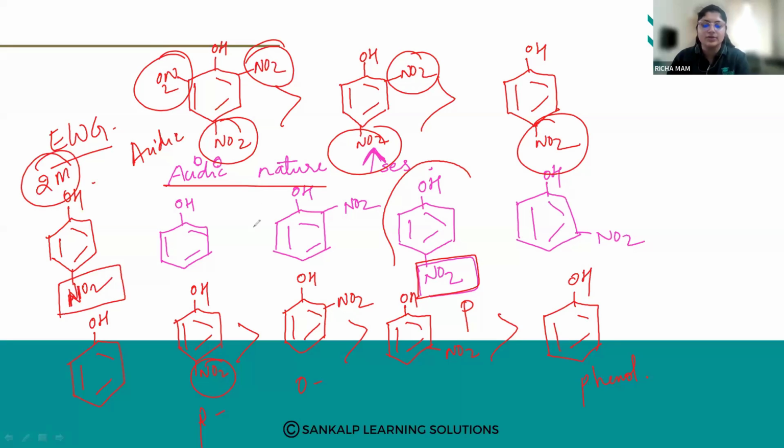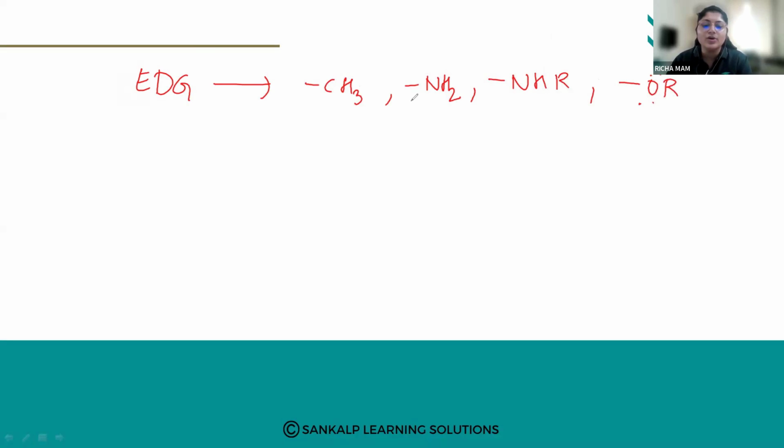Just now we saw what? Whenever electron withdrawing groups are there, the electron withdrawing group will increase the acidic nature. Now suppose when electron donating groups are there. Now which are the electron donating groups? Like the methyl groups, amine group, then your amide group, then your alkoxy group. So these are the electron donating groups.